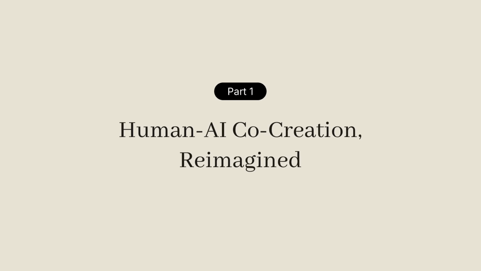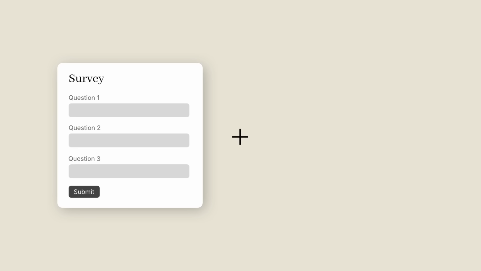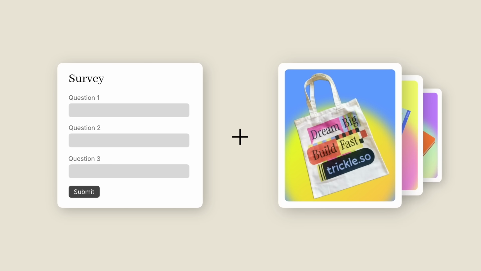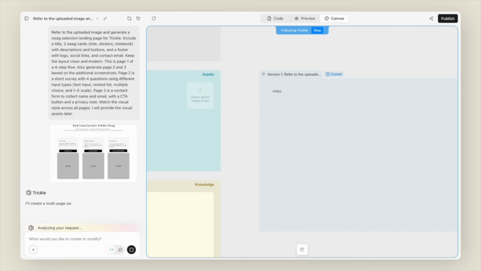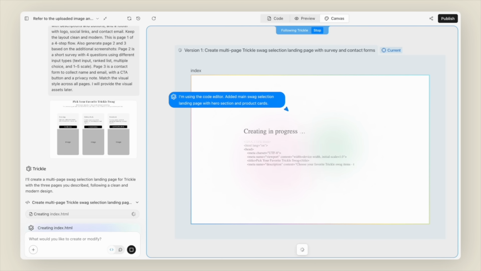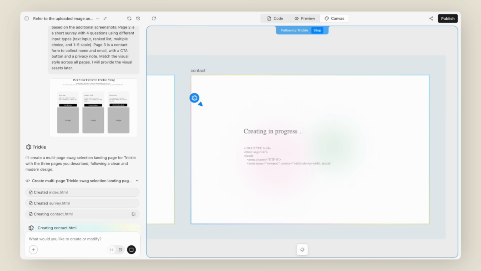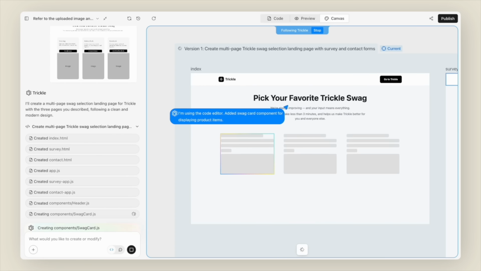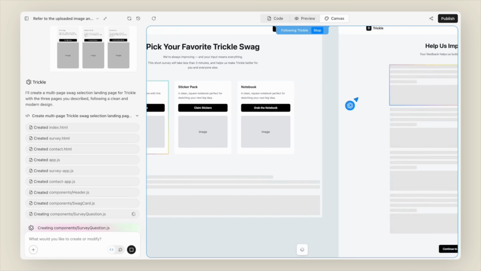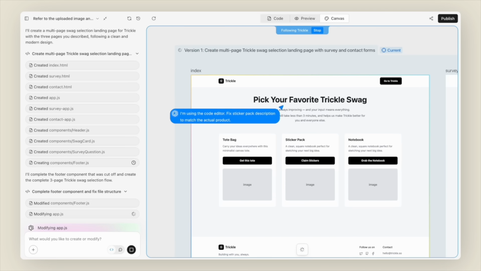Recently, we are planning a community event for Trickle users, and we need a web app to collect feedback and send swag to participants. Let's have Trickle build this app from scratch and get it live. Watch as Trickle starts building the core features, a showcase page, a survey, and a content submission. We are following Trickle workflows to build multiple pages. Pretty cool to see this in action.